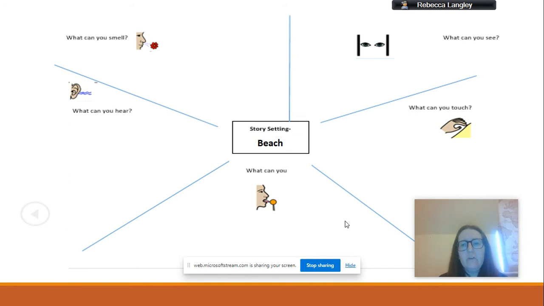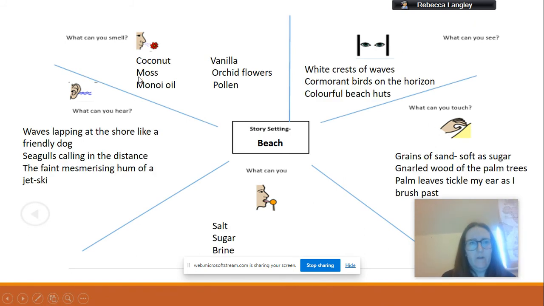But obviously, I don't just want you to copy my ideas, because my opinions of what is nice are very different to other people's. So I love coconut. I love the taste of it. I love the smell of it. But my sister literally can't stand it. So in the nice what can you smell thing, mine would be coconut. But if she was writing this, she would definitely say, oh no, coconut wouldn't give me that kind of nice feeling. So these are mine.